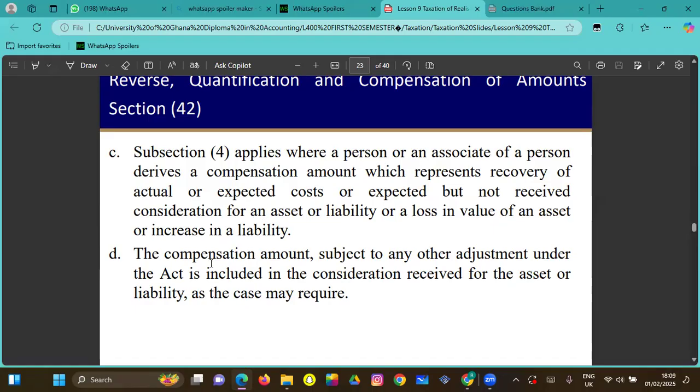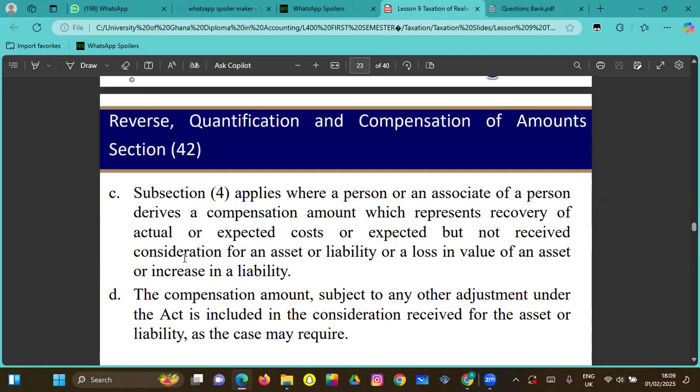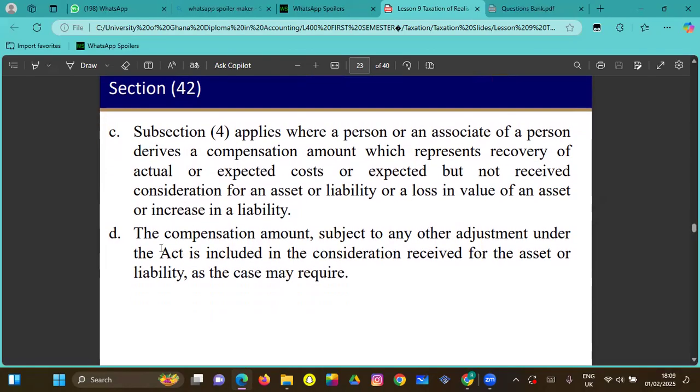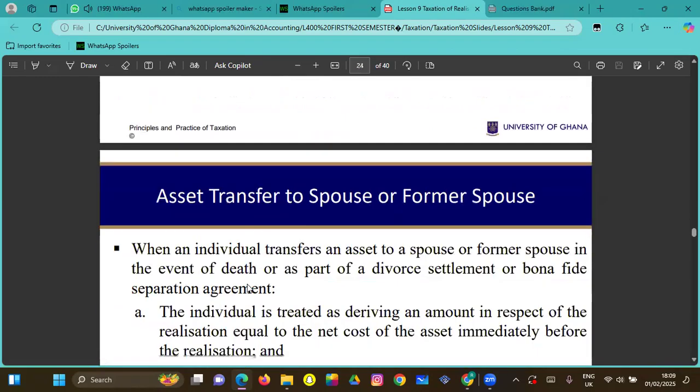Then we can also see a reverse quantification and compensation, right? So another part here is the compensation amount, subject to any other adjustment under the act, is included in the consideration received for the asset or liability, as the case may require, right?